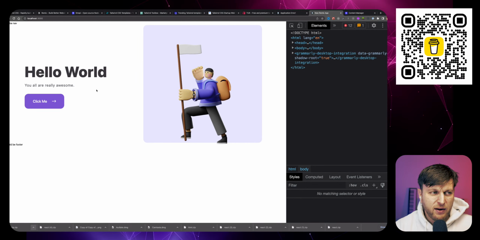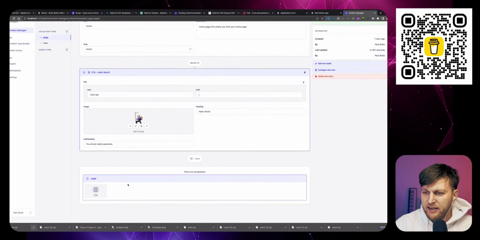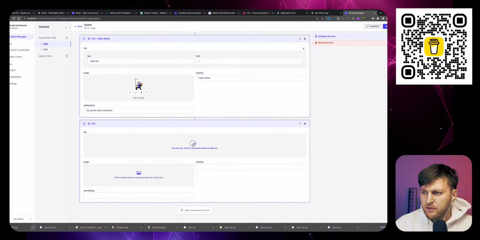So now, by the way, here we are. For the few of you that are here, we finally, oh my God, I'm pulling my hair out. We dynamically created a component that we have in Strapi. For instance, if I wanted to, and this is the beauty of it, I'll show you in just a second. If I wanted to add another component dynamically to my website, I don't have to do anything on the front end. I could within Strapi say add another CTA.